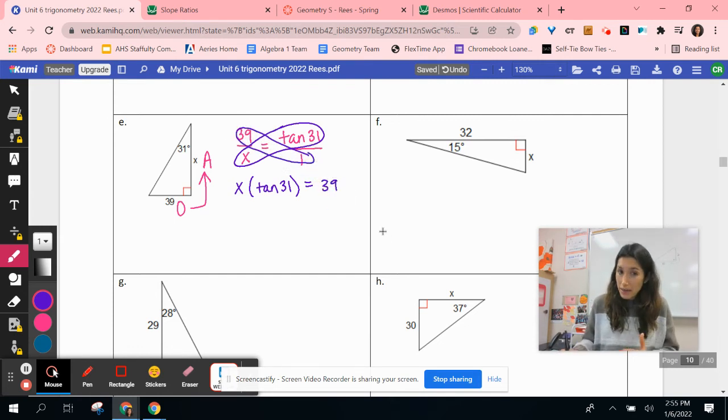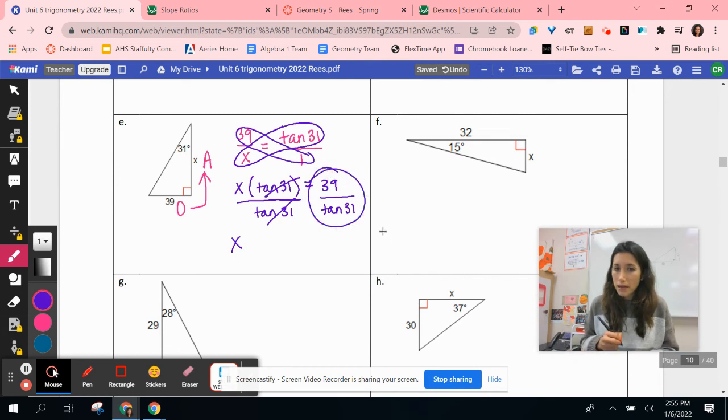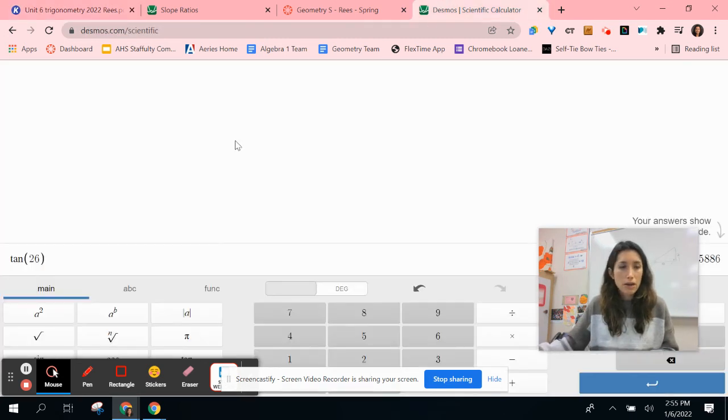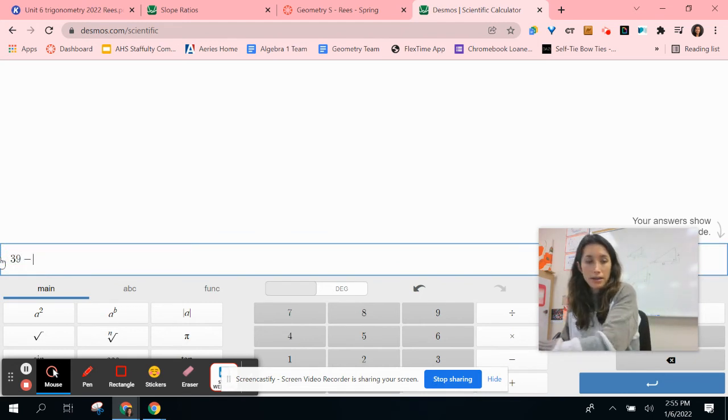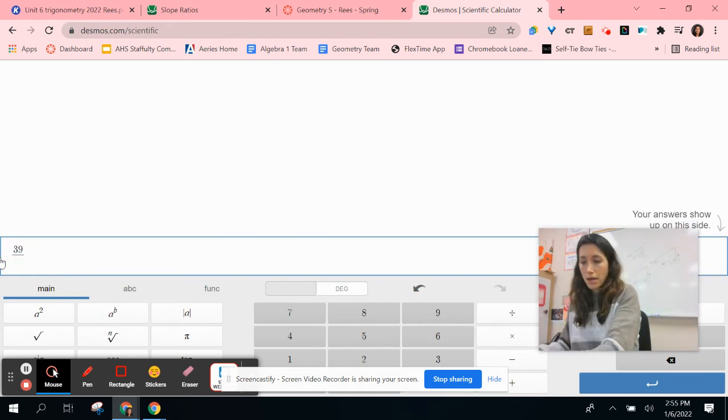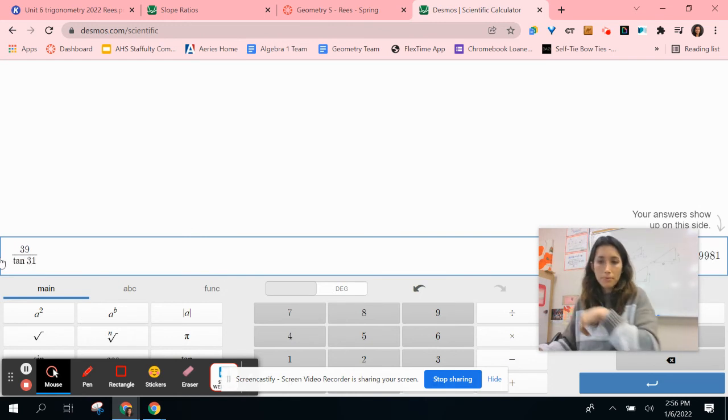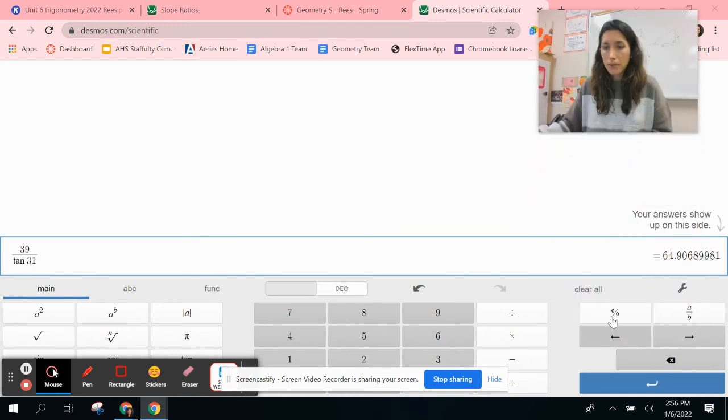Now, in order to get x by itself, we normally would be dividing by that decimal, but here I'm just going to divide by tan 31, and so x is going to equal 39 divided by tan 31. So let's see how we would put that in a calculator. 39 divided by tan 31. And we're going to get 64 something.